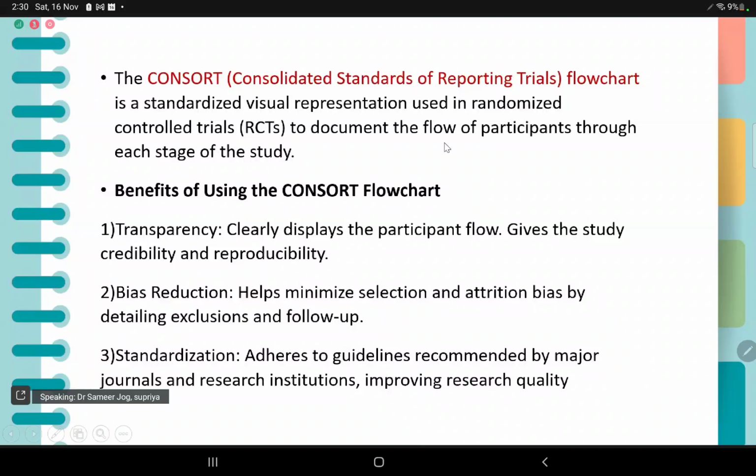The final question: consolidated standards of reporting trials flowchart. It is a standardized visual representation used in randomized controlled trials to document the flow of participants through each stage of study. Benefits of using the CONSORT flowchart are transparency, which clearly displays the participant flow and gives the study credibility and reproducibility. Bias reduction helps minimize selection and attrition bias by detailing exclusions and follow-up. Standardization adheres to guidelines recommended by major journals and research institutions, improving research quality.